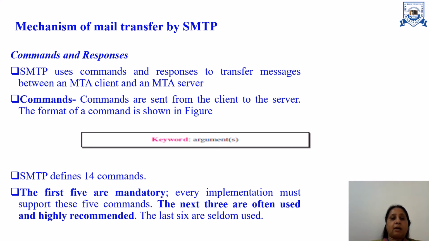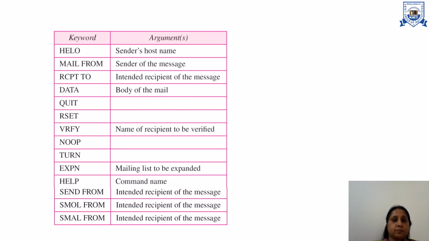Here we have some commands and responses used by SMTP, right? In that case, we have the MTA client and MTA server. Both can use the commands. We have different types of commands that I will show you. Some commands have arguments. Here, the hello command.